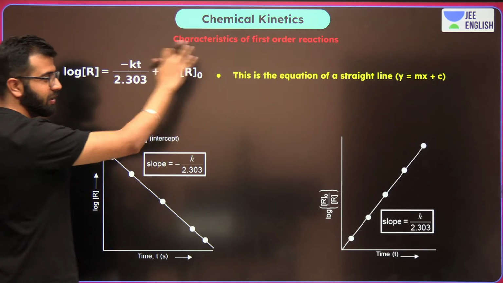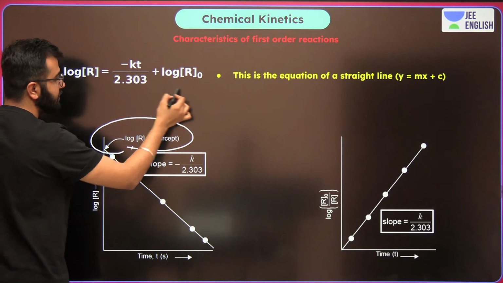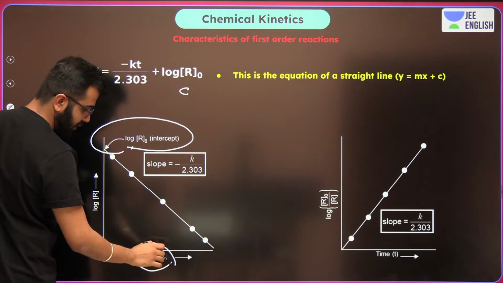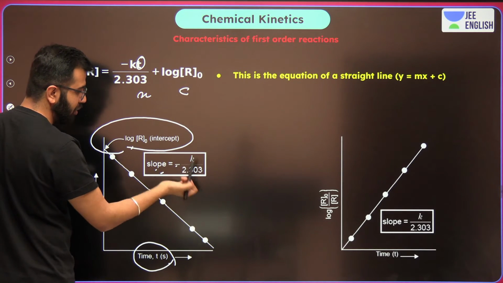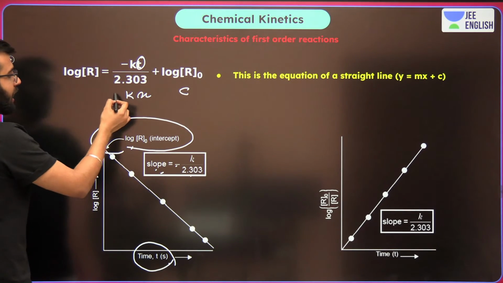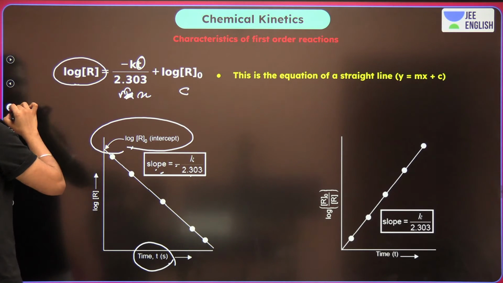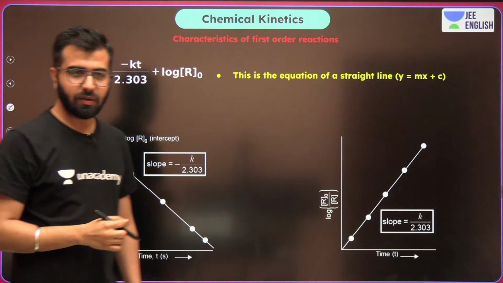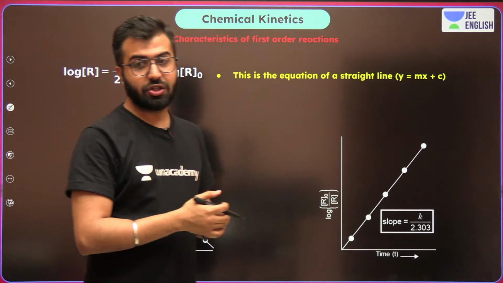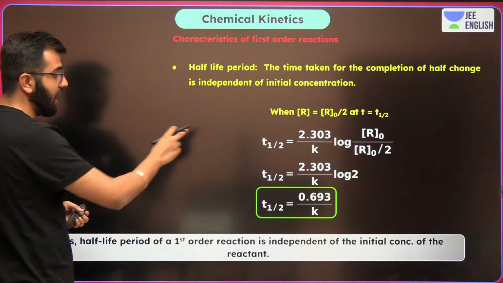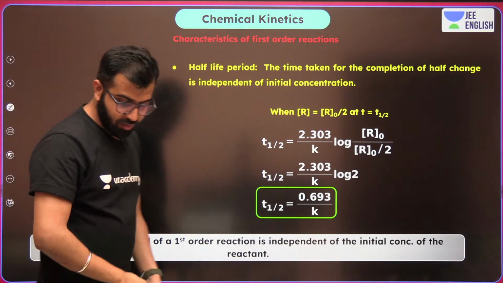And now over here, this is the graph. I was so busy writing everything over there, it's available over here. This is the intercept, C. What is on the x-axis? Time. What is the slope? Minus k upon 2.303, the slope m. And this is going to be the y. So do remember this. Okay, yes, amazing. And now, boys and girls, pay attention. Over here, what are we really talking about? We have to talk about the calculation of half-life. Now, how are we going to do that?